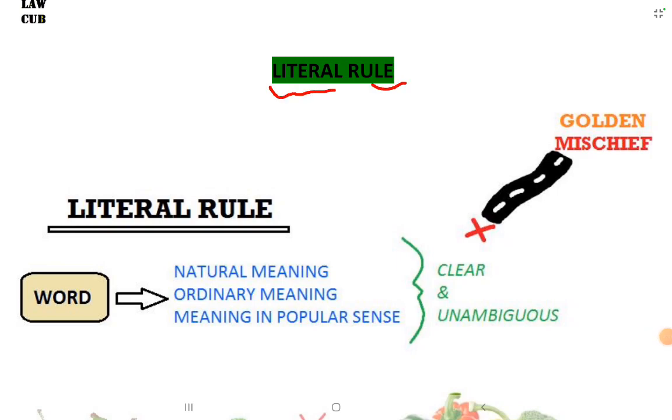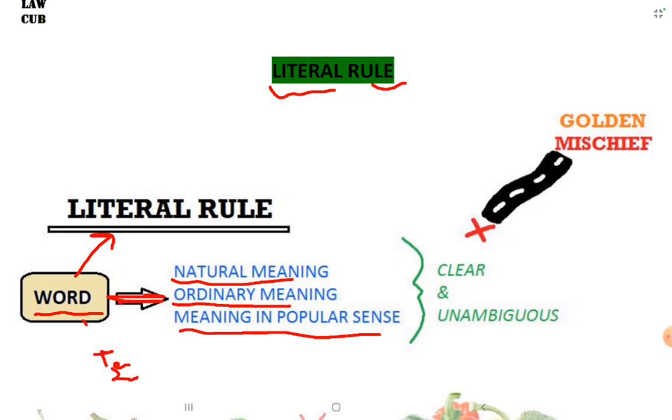Literal rule. What happens in literal rule is any word in any statute, any word in any act is given only its literal meaning. That is, it is given only its natural meaning, its ordinary meaning, its meaning in popular sense. Only that type of meaning is given to the word. Technical meaning or scientific meaning, these types of meaning are not given to the word. Only natural, ordinary or meaning in popular sense is given to the word.